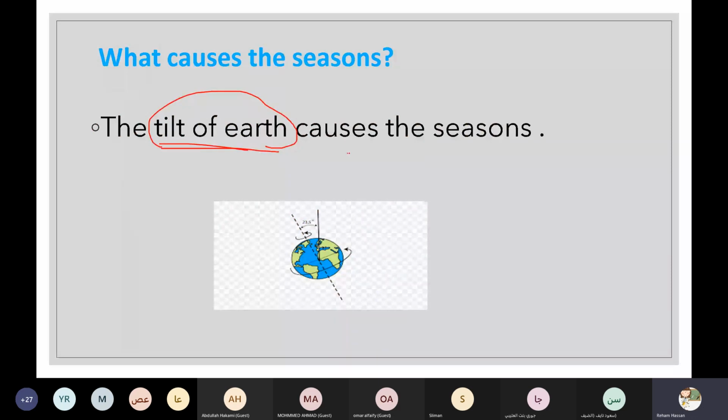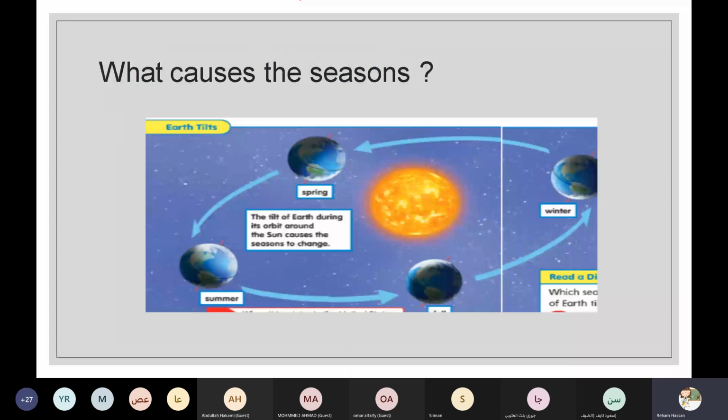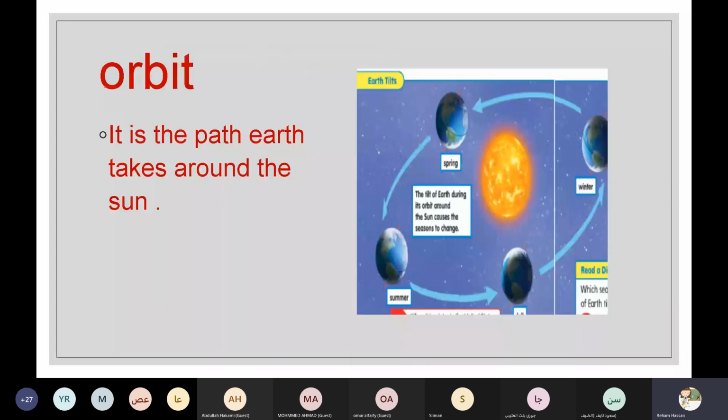And what is the orbit? Orbit is the path. Now this is the Earth spinning on its axis, and here is the sun. The path the Earth takes around the sun is called orbit.